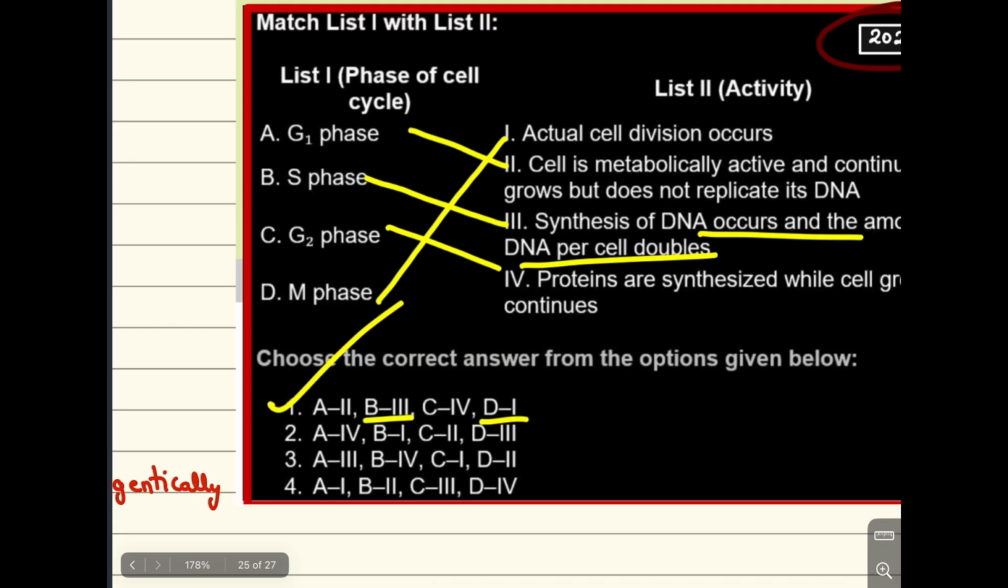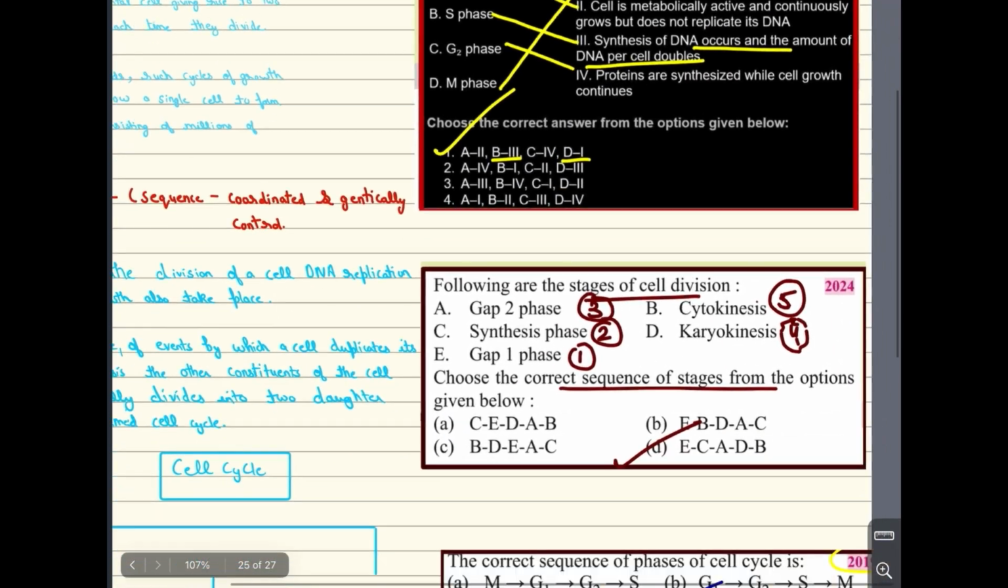Now C. C means G2, the protein synthesis. We have studied this thing also. And D is the actual cell division. Done. Chalo.